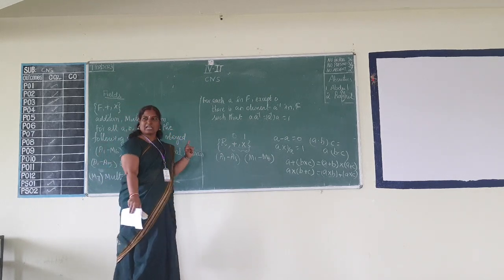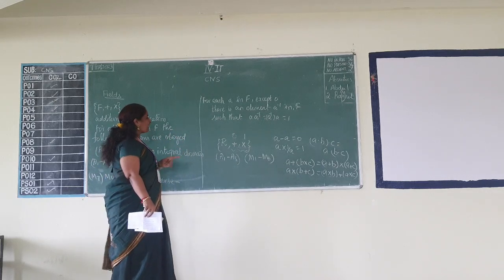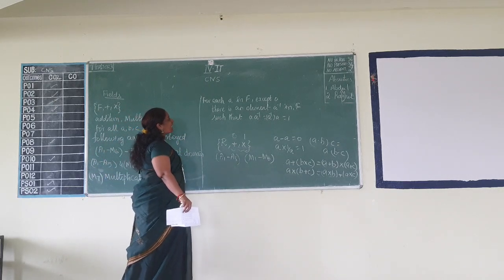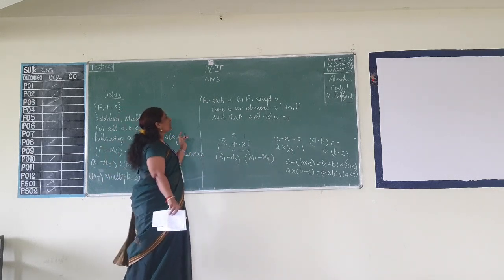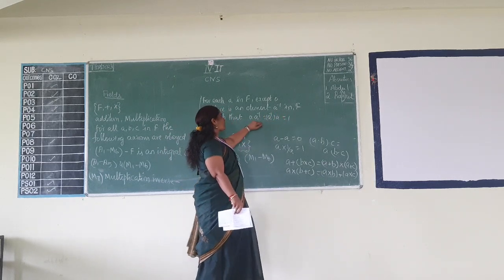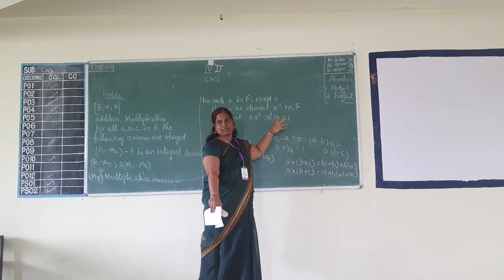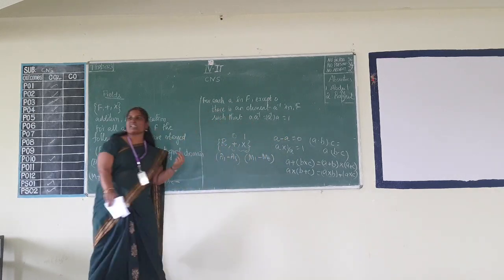So including that only, we had M6. I mean M1 to M6. For each A in F except 0, only 0 is excluded, there is an element A inverse in F such that A into A inverse is equal to A inverse, the normal multiplication inverse, but that must be present in F.